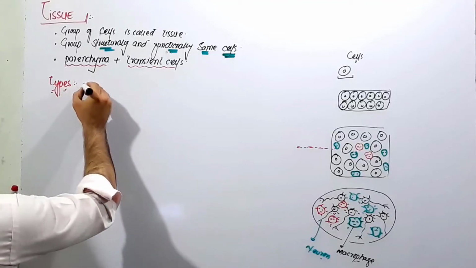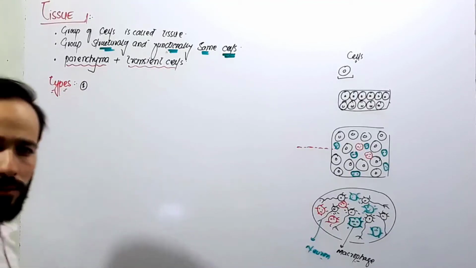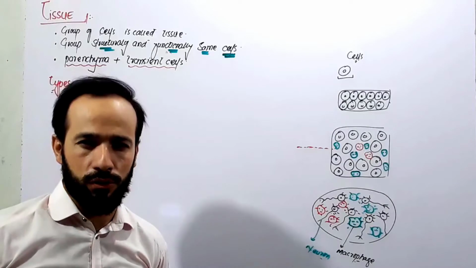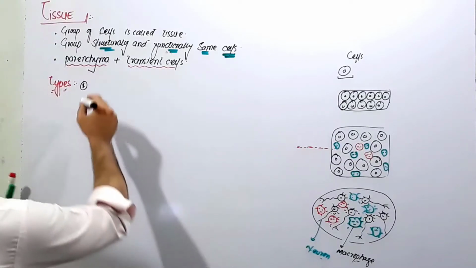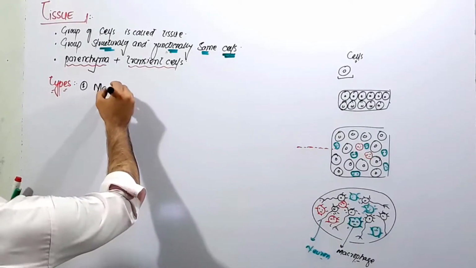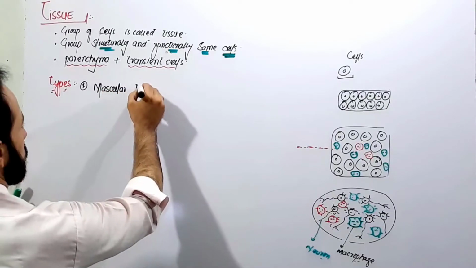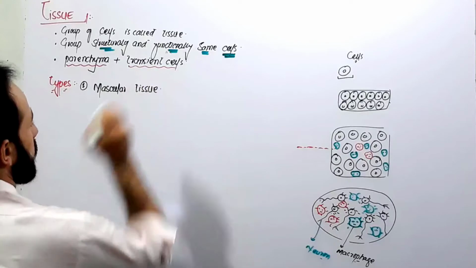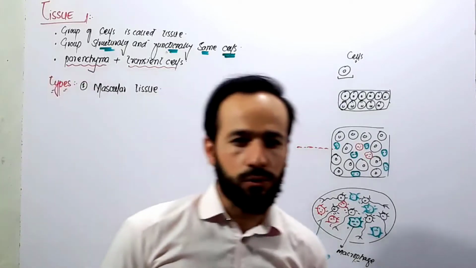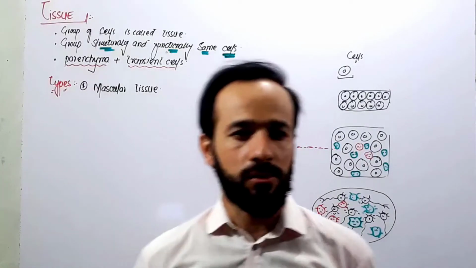There is a tissue, right? There is a very important tissue in our body. Let me write first of all its name, then I will tell you. Muscular tissue. We have a tissue in our body which is called muscular tissue.